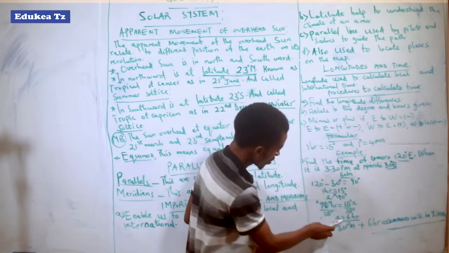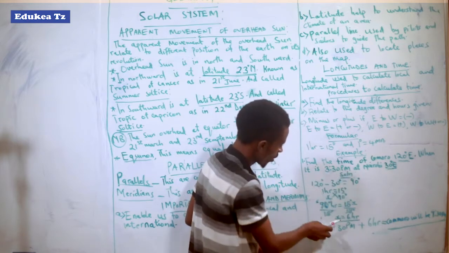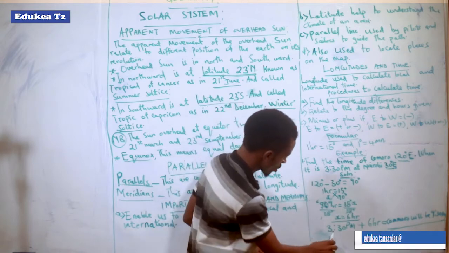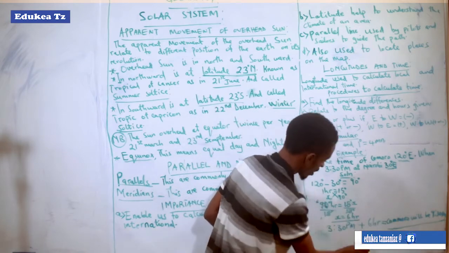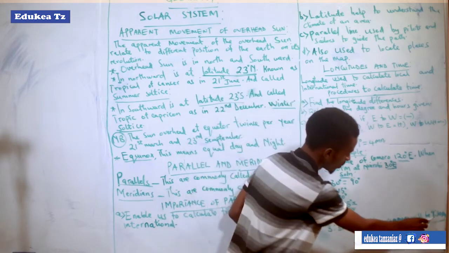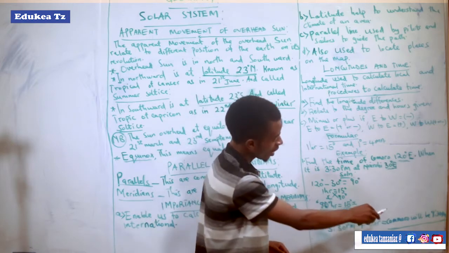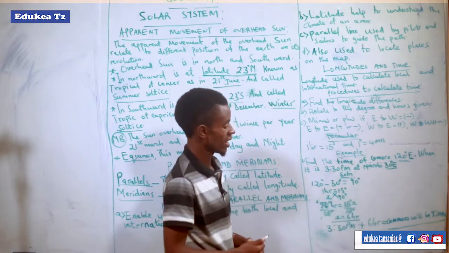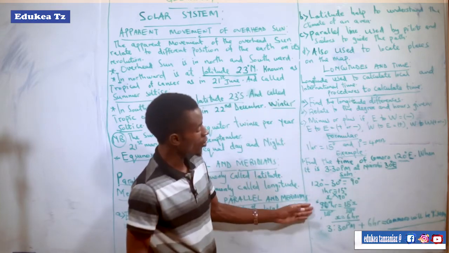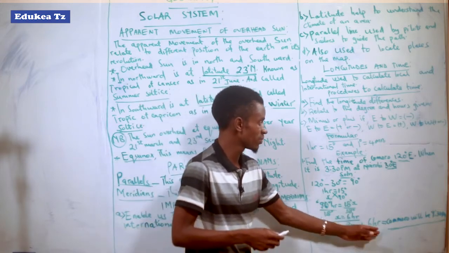So that is why we take this 6 hours we get, then we plus this hour we get from the calculation. So when we take this and this, we get 9 hours and 30 minutes. So it is 9:30. It was PM, so it is 30 past 9. So this is the time of Komoro. So this is how we use the longitude to calculate the time of the given area.